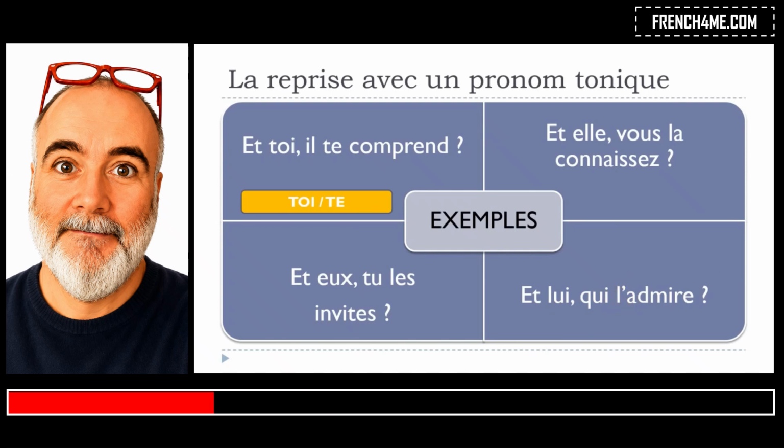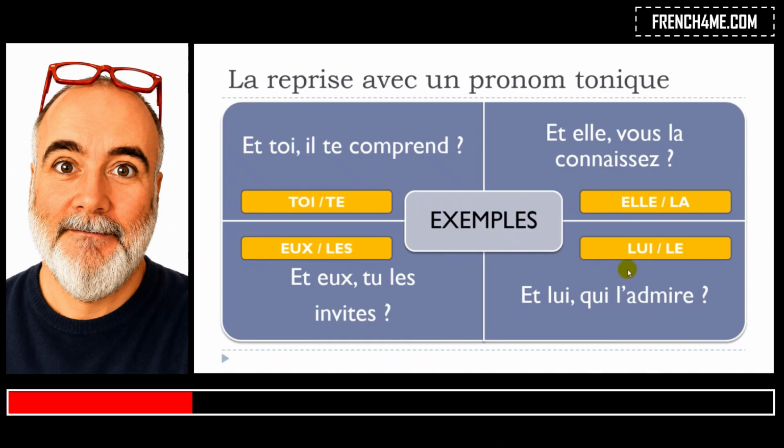Okay, so basically here you start with toi and then you continue with your pronom complément d'objet direct te. In this example, you start with elle and you continue with your pronom complément d'objet direct la. In this sentence, you start with eux and then you continue with your complément d'objet direct les.